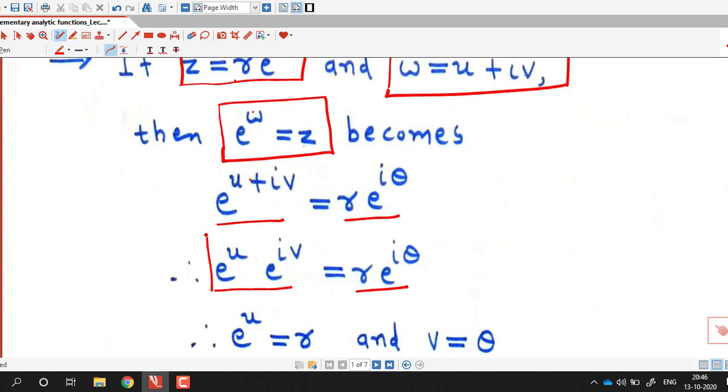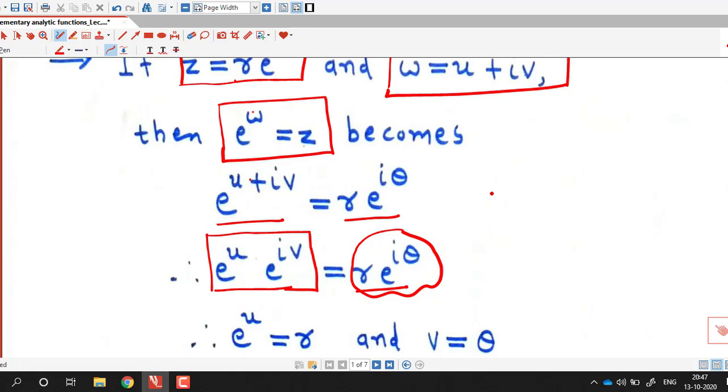Now this complex number is in polar form r into e raised to i theta. So polar form of this complex number e raised to u into e raised to iv is nothing but r into e raised to i theta.